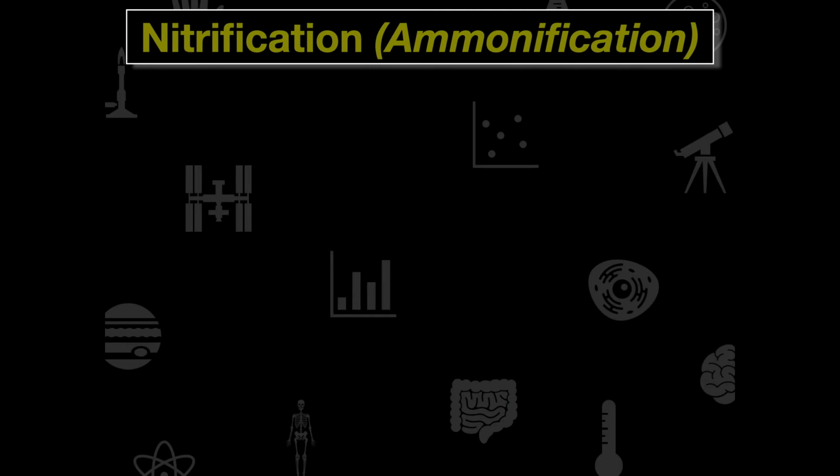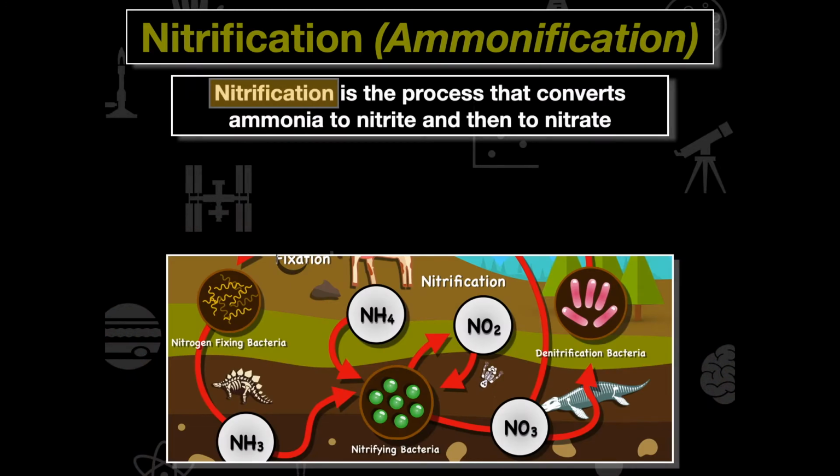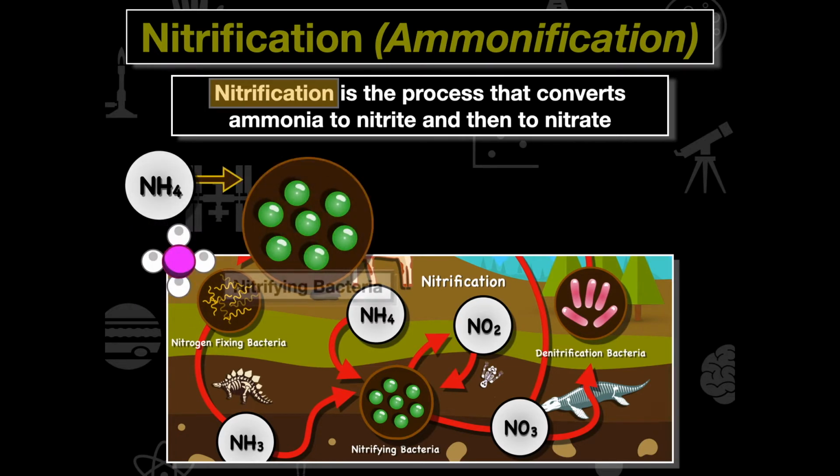Now, if we look at nitrification in a little more detail, we can also call this ammonification. And this is the process that converts ammonia to nitrite and then to nitrate.